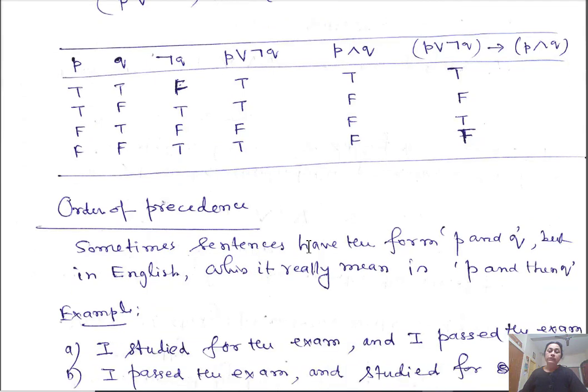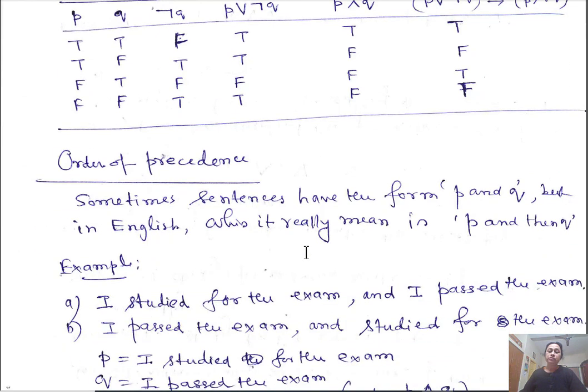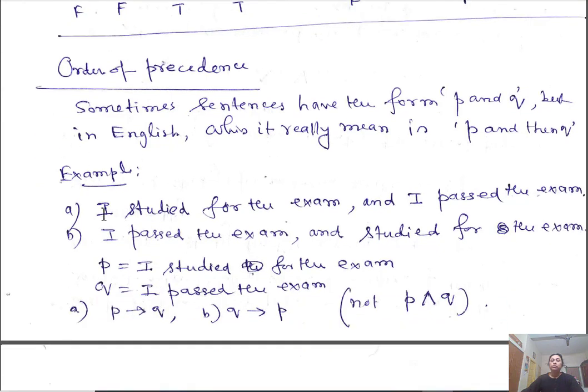Now, order of precedence. Sometimes in English, sentences have the form P and Q, but actually mean P and then Q. For example, I studied for the exam and I passed the exam.